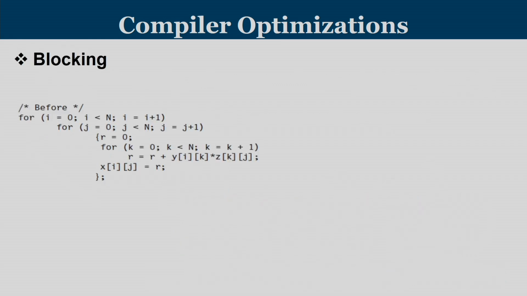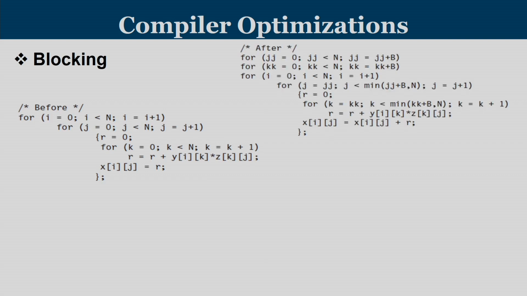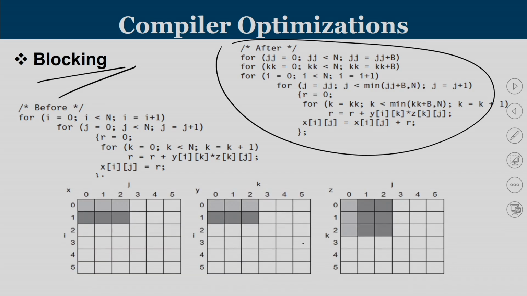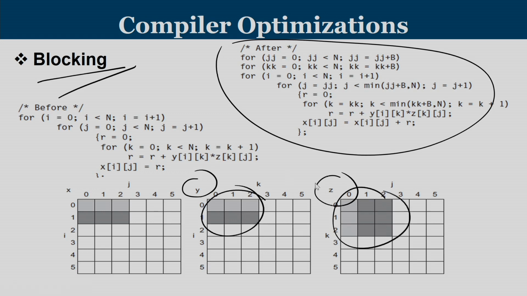This code can be rearranged in such a way, and this is a modified version of the code done with the help of the blocking technique, where whatever elements of y and z are already brought have been completely utilized, such that in future we do not want them. We may not be able to get exactly the value of x immediately, and you have to do it multiple times, but surely this blocking technique is going to reduce the memory access time by effectively reducing the miss rate.